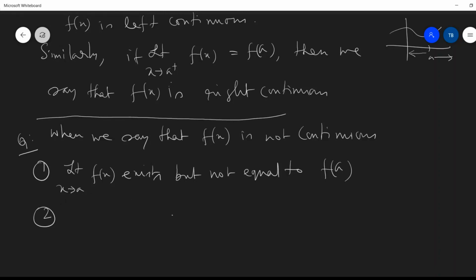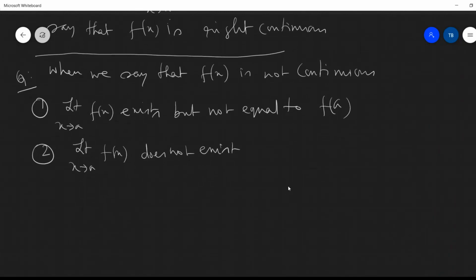Number two, maybe limit x tends to a of f(x) does not exist. f(a) may exist or may not exist, that doesn't matter, but if limit x tends to a of f(x) does not exist, that means f(x) is not continuous.